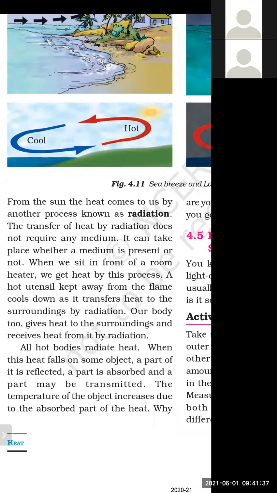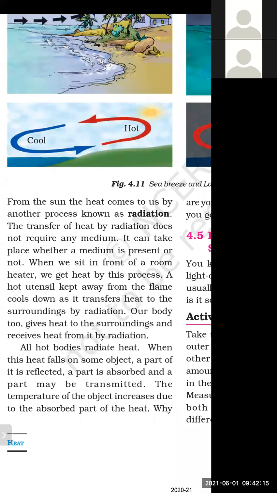So radiation is the third mode of heat transfer. All hot bodies radiate heat, meaning they give out heat. When this heat falls on some object, a part of it is reflected, a part of it is absorbed, and a part may be transmitted. So these three cases can happen. Some part can bounce back, some part can be absorbed, and some part can be transmitted.